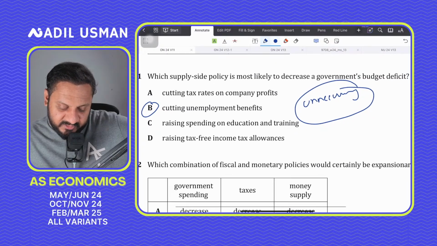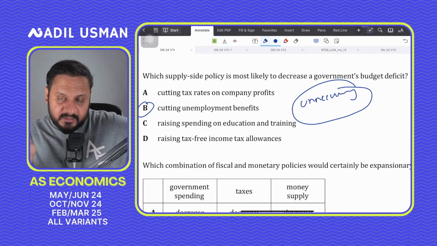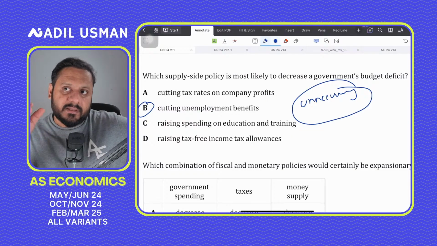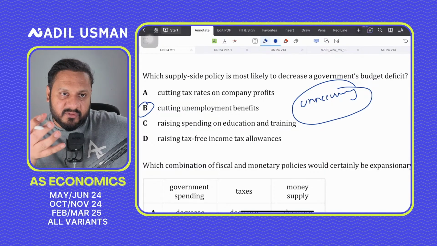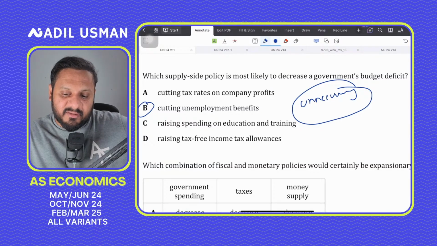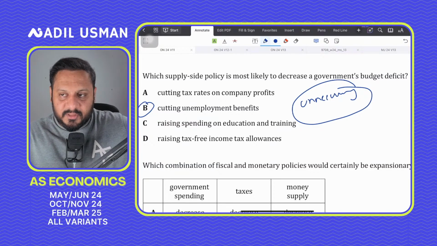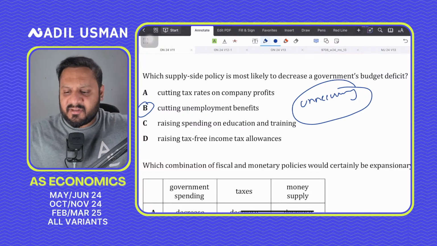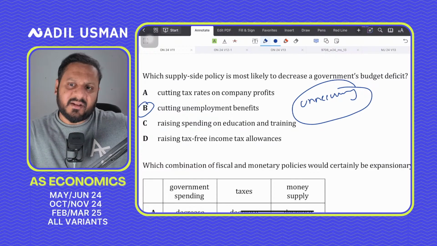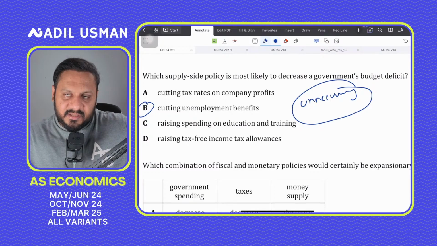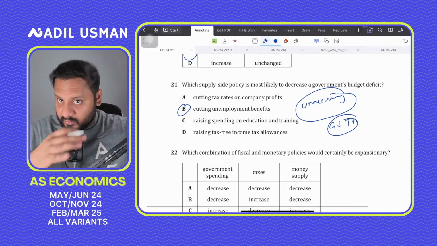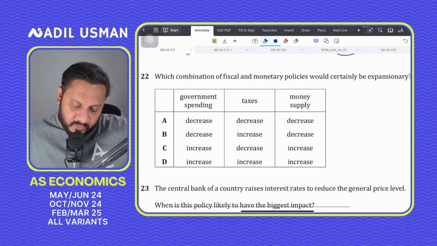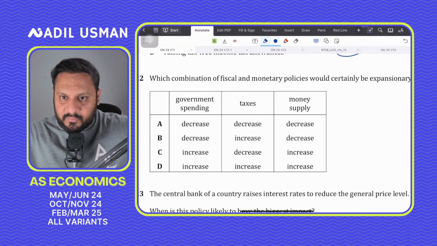And there's also another way to look at this as well. When you cut down unemployment benefits, that motivates more workers to actually get back into the labor force and start looking for jobs, because now they aren't really reliant on government's benefits anymore. The relaxation time is over now, and they've got to get their act together and start working. And when they start working, then tax revenues would go up as well. So government spending would go down and the tax revenues would go up, so the budget deficit would go down. So you can also link it through this. Question 22, which combination of fiscal and monetary policies would be expansionary?